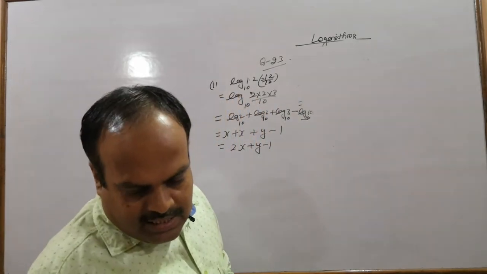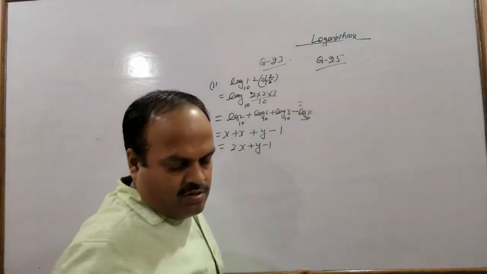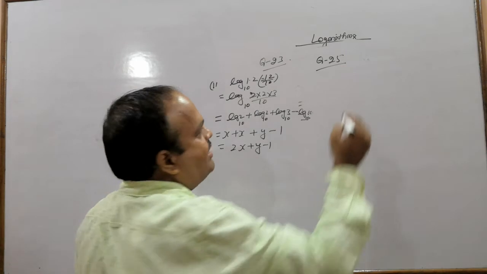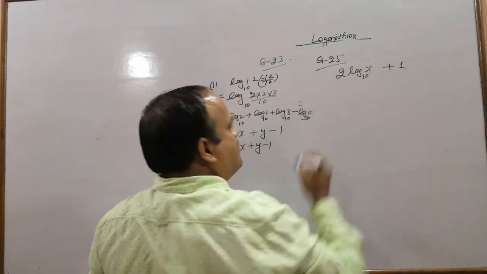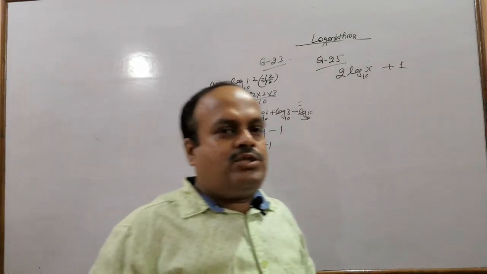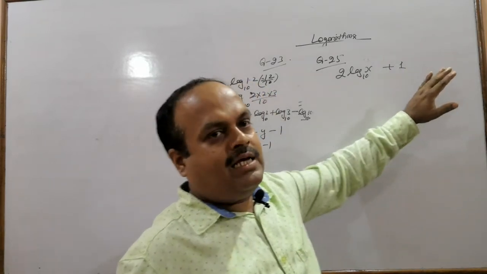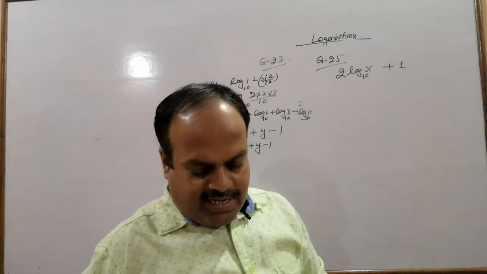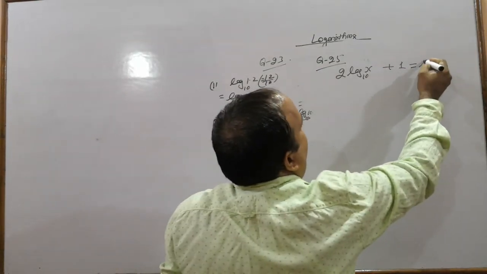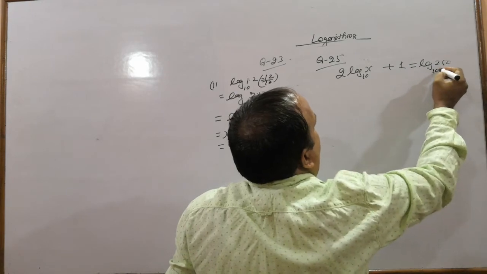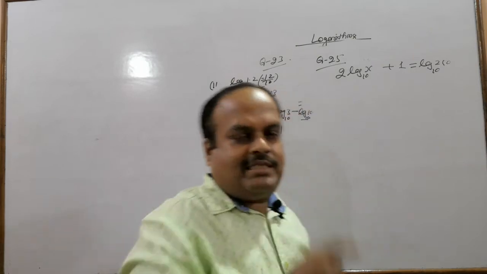Next one is question number 25. We have 2 log x plus 1. How will you read this? 2 log x to the base 10, plus 1. This plus 1 is separate, it is not for this log. Okay, equals log 250 to the base 10. With the help of this equation we have to find x.